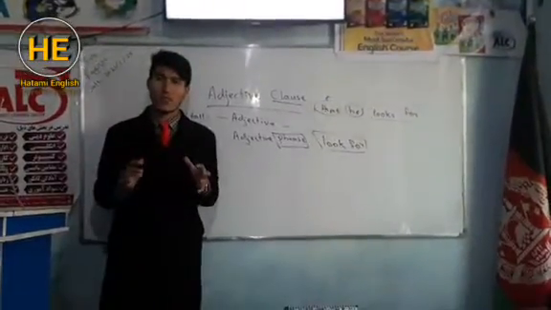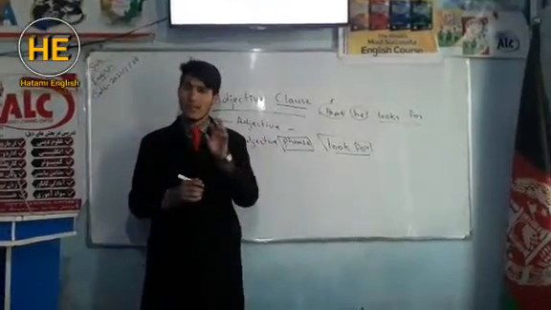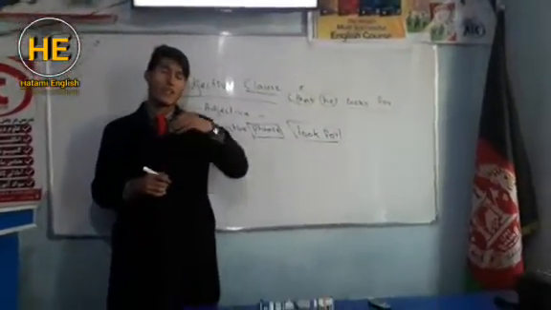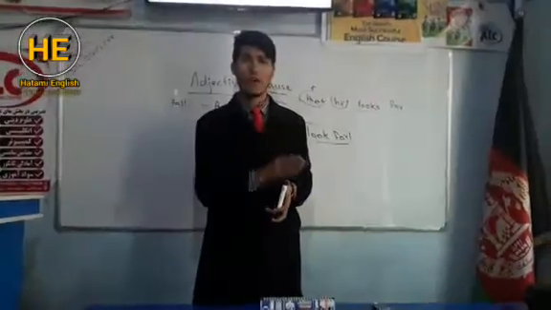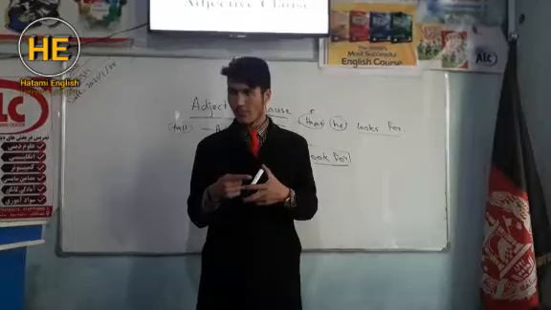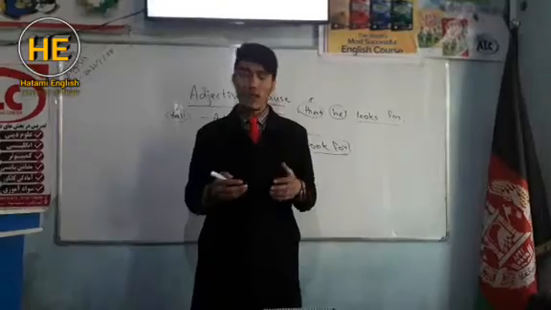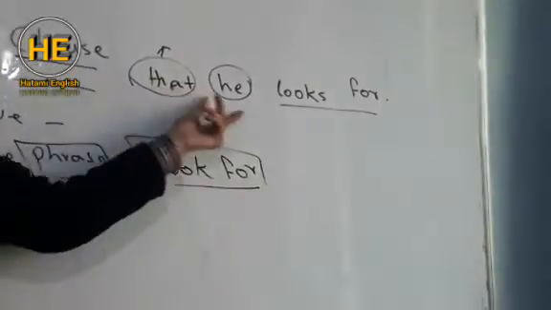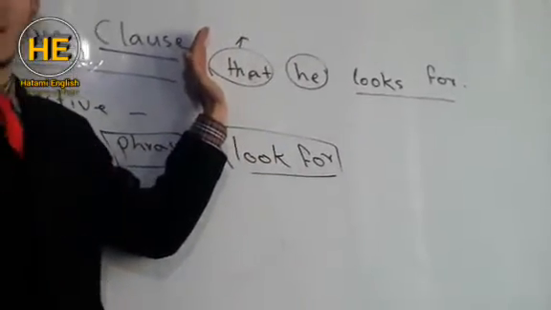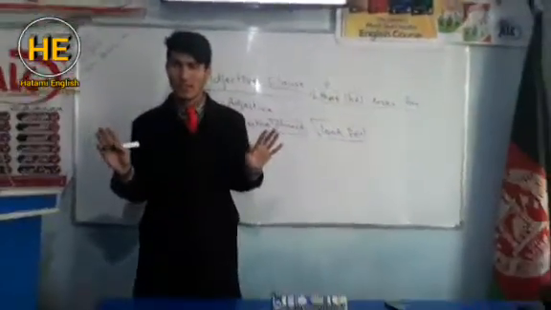When we discuss adjective clause, first we have to know clause. I have told you about clause, a part of a sentence. This one is also a part of a sentence. But what differences do we have between adjective clause and other parts of clause? Adjective clause means a group of words which has subject and predicate, forms part of a sentence, and functions as what? As an adjective. Always. It is a long group of words, the same way as sentences. But the difference between a sentence and a clause is that a sentence has complete meaning, but an adjective clause doesn't have any complete meaning.